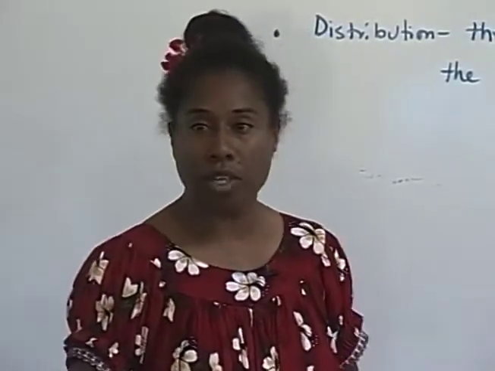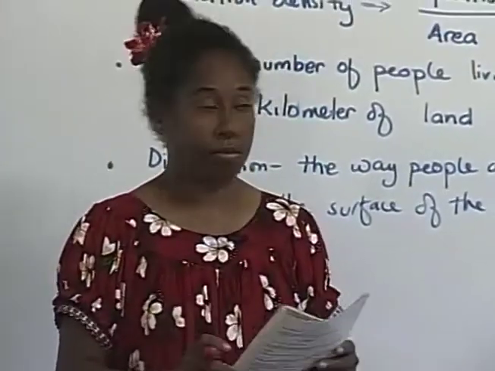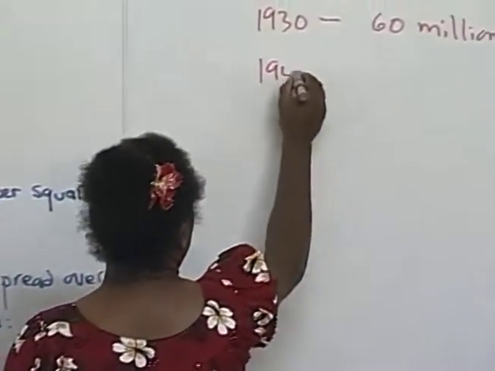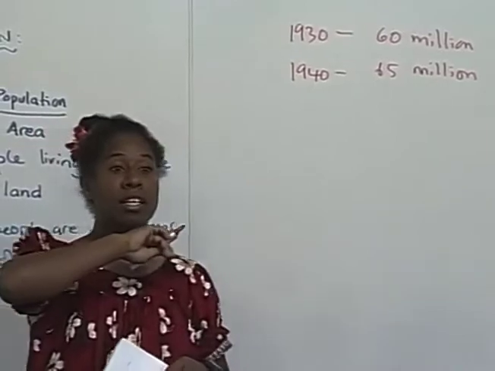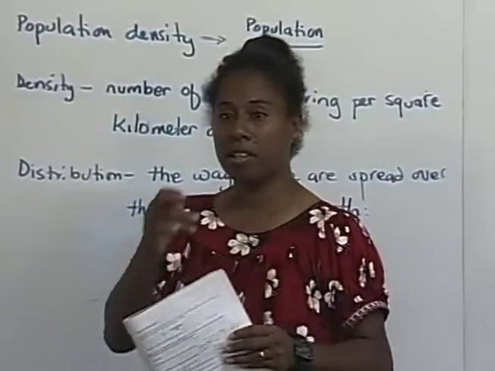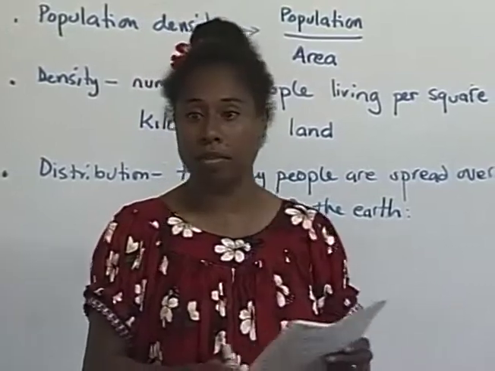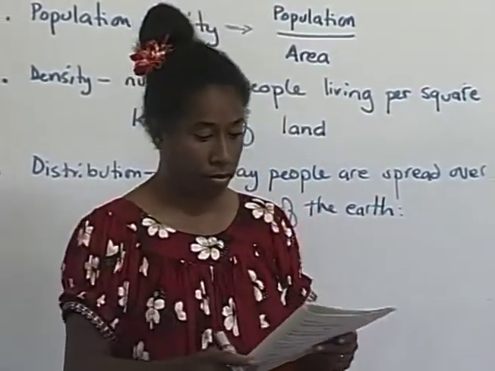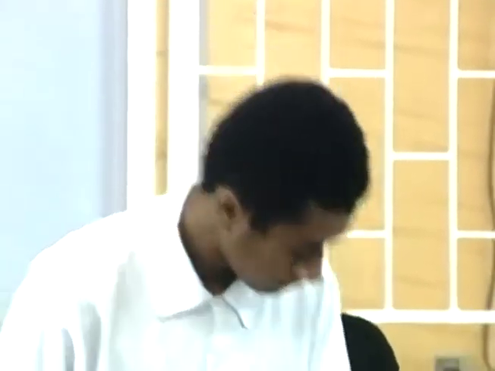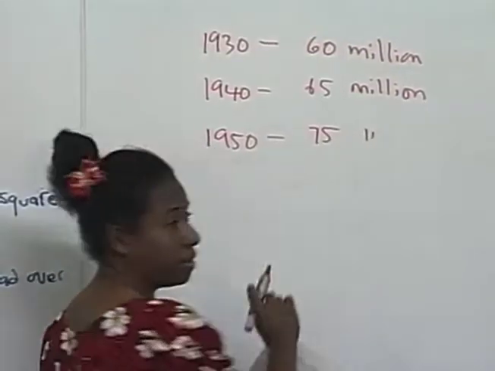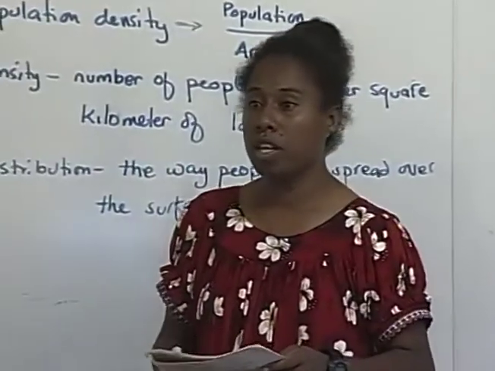1940, Shelley. 65 million. We happy with 65 million? Somebody saying no? 65 million? Yes, okay, we're happy with 65 then. That's correct also for 1940. Salesi? 75 million. 1950, 75 million. We happy with 75 million? Okay.